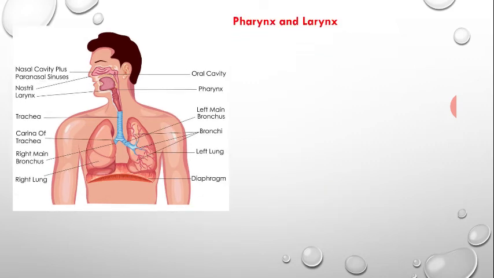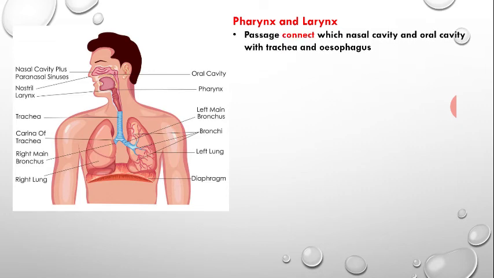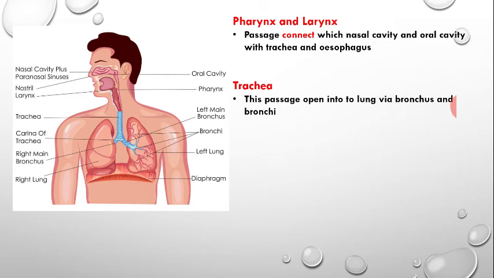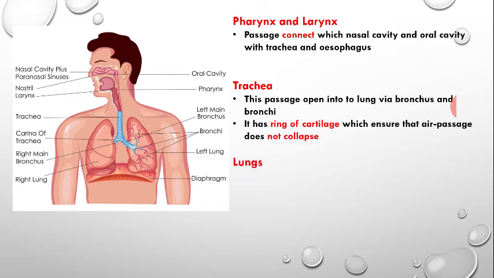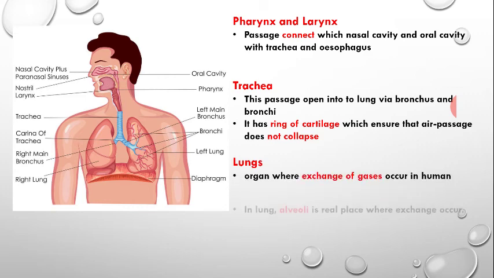Now the pharynx and larynx: what is it? It is a passage which connects the oral cavity and nasal cavity with the trachea and esophagus. The trachea is the passage which opens into the lungs via the bronchi. It has rings of cartilage which ensure that the air passage will not collapse. The lung is the main organ where the exchange of gases occurs.